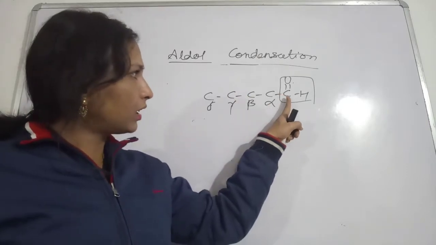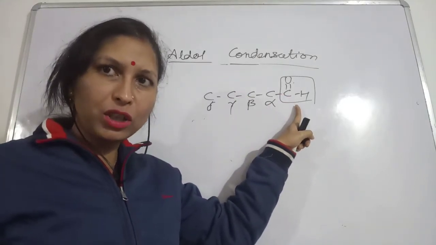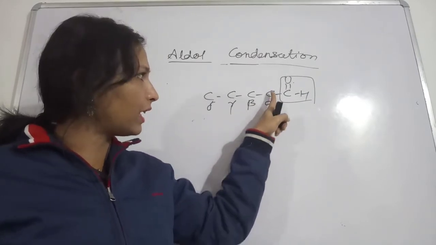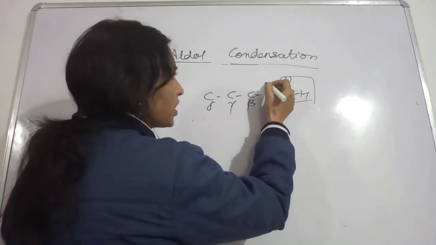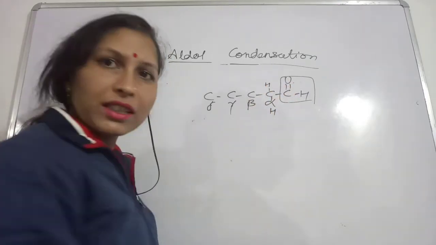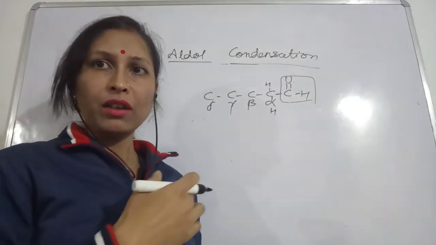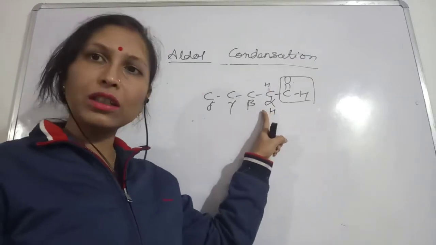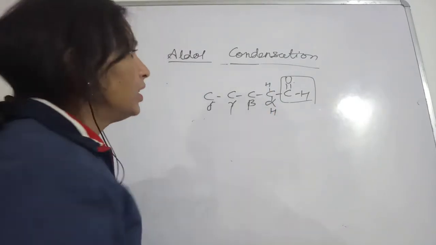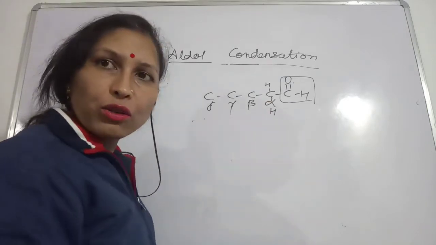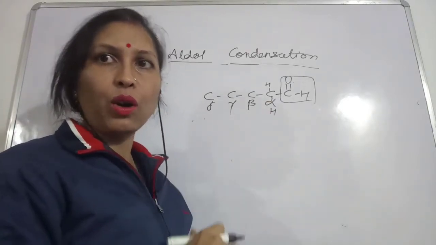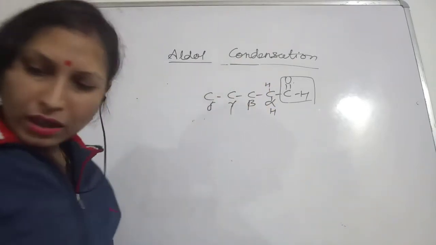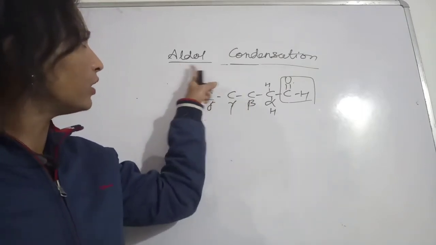So the carbon immediately next to the carbon possessing the functional group is called the alpha carbon, and the hydrogens which are attached to this alpha carbon are called alpha hydrogens. At least one alpha hydrogen should be present in the aldehyde or the ketone which gives us this aldol condensation. Without this they are not going to give you aldol condensation.